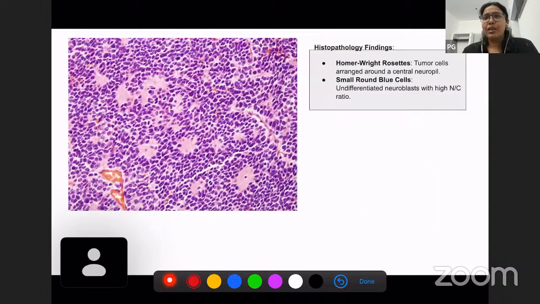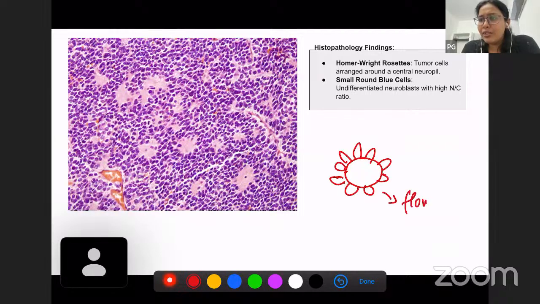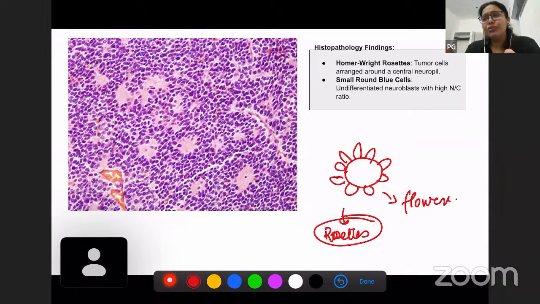Okay. How does neuroblastoma look in histology? You can see that there are cells arranged somewhat like this, right? So this looks like a flower, and in histology this is called rosettes. Rosettes are very characteristic of neuroblastoma.